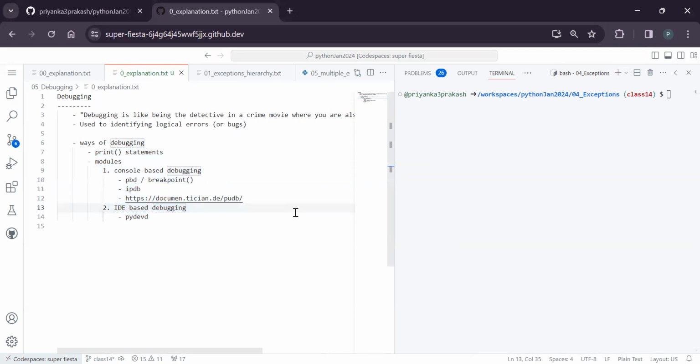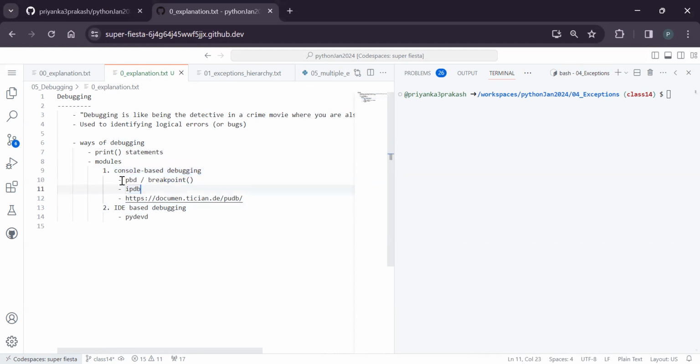Sometimes it is production code when you're debugging, or sometimes the code will be very large. It may take 5 minutes to execute till that position. Every time if you write a new print statement and rerun, it will take a lot of time, right? So for more interactiveness, there are two kinds of modules. One is console-based debugging.